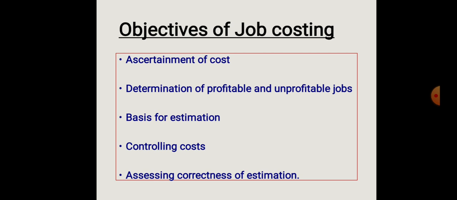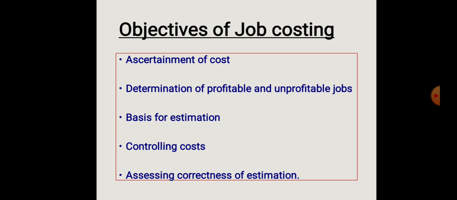Next, basis for estimation. It provides a basis for determining the cost of similar jobs undertaken in future. By calculating the cost of a particular job order, we can estimate the cost of similar jobs undertaken in future. Next one, controlling cost. It helps the management in controlling cost by comparing the actual cost with the estimated cost.